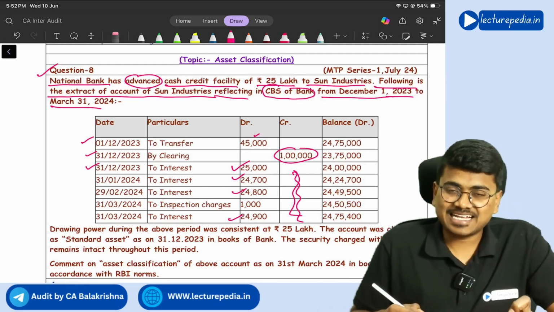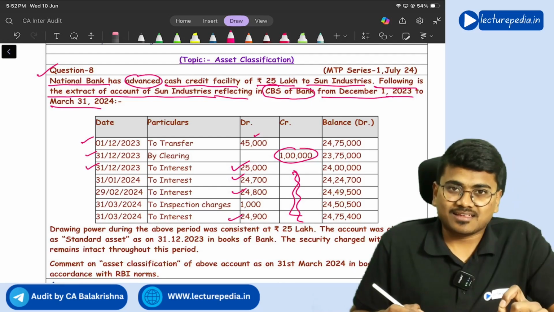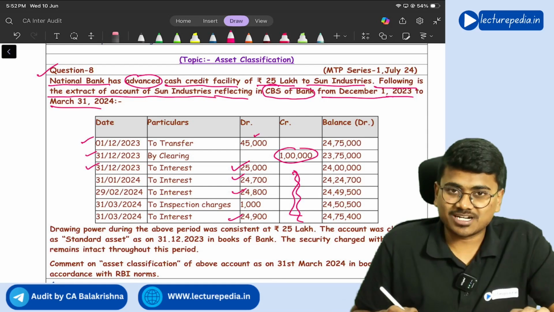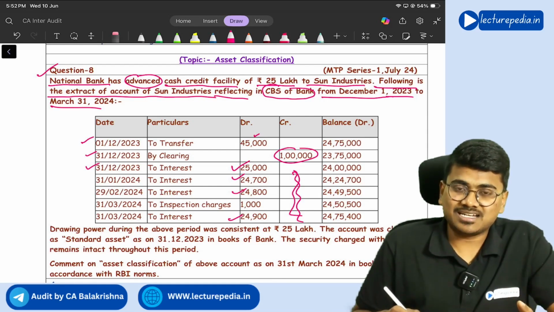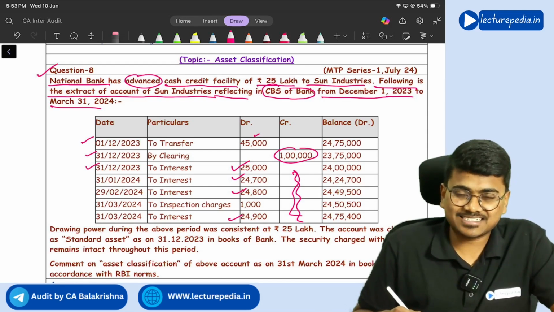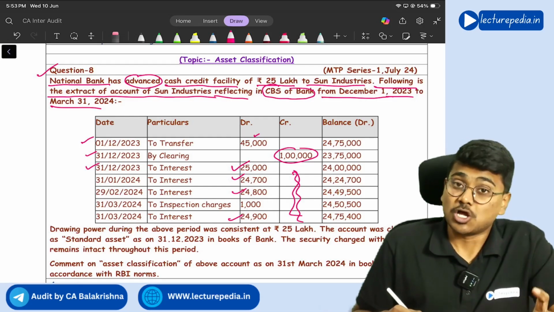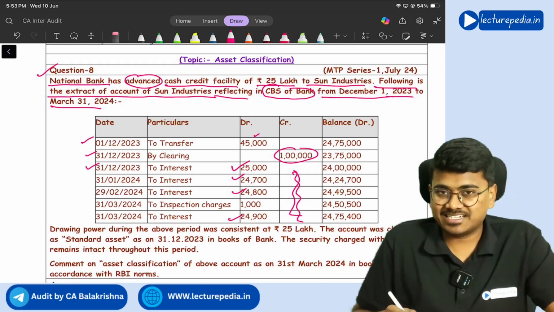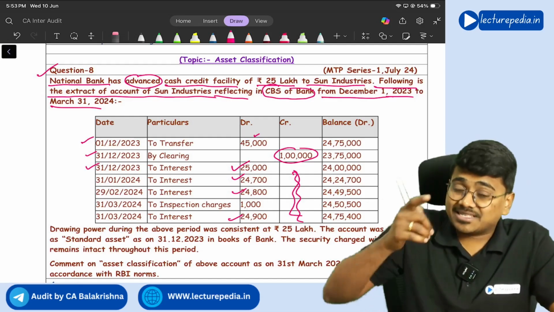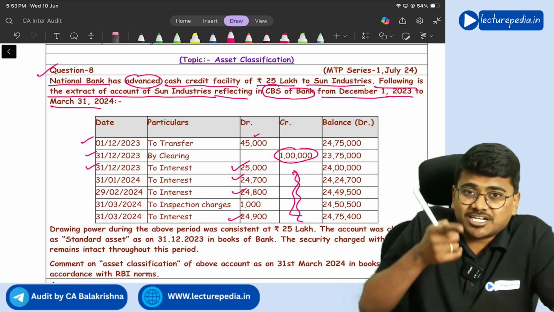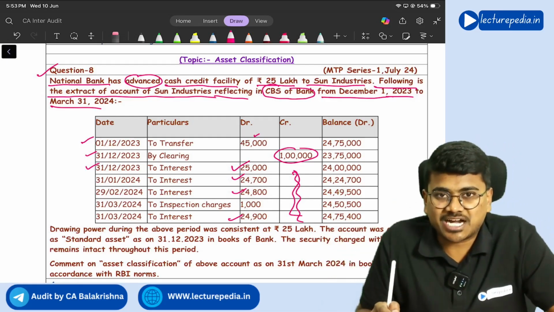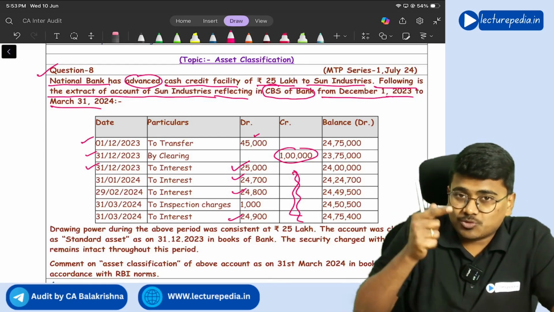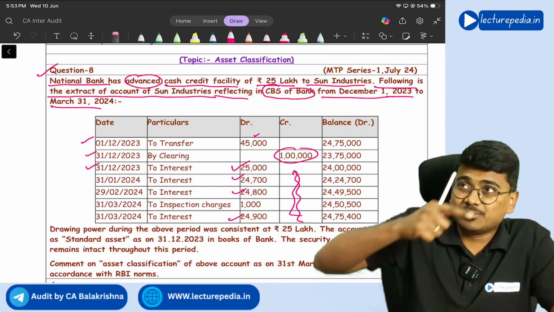Now, in a cash credit account, it will be treated as out of order in 3 situations. What are they? If the amount outstanding is more than the sanctioned limit continuously for 90 days, or there are no credits in the account continuously for 90 days, or there are credits but the credits are not even sufficient to cover the interest that has been charged. In that situation also, the account will be treated as out of order, and once the account gets out of order, it will be treated as NPA.